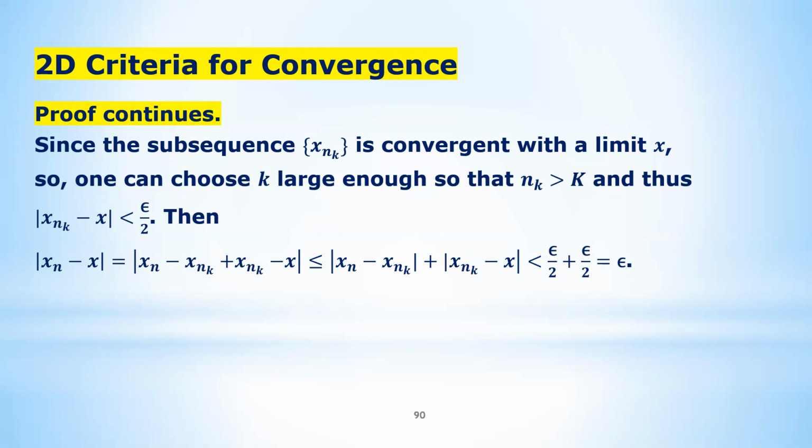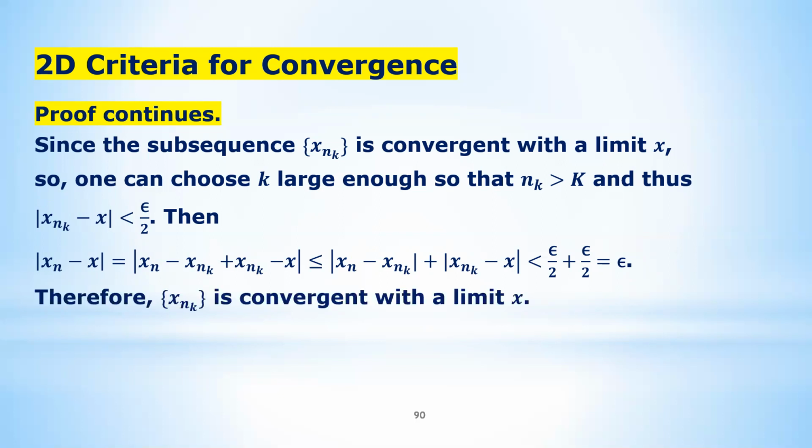So |xn minus x| is less than or equal to |xn minus xnk| plus |xnk minus x|. You know that both terms on the right side are less than epsilon divided by 2. So this is epsilon. This is the way we show that xn itself converges to x. So this finishes the result.